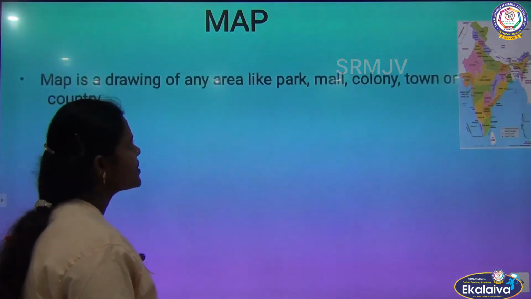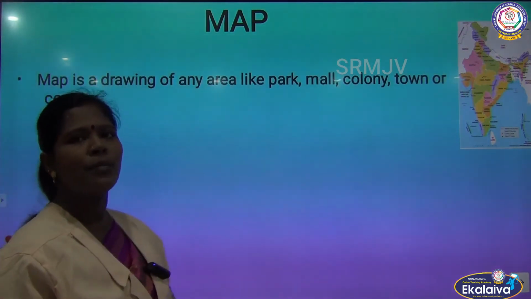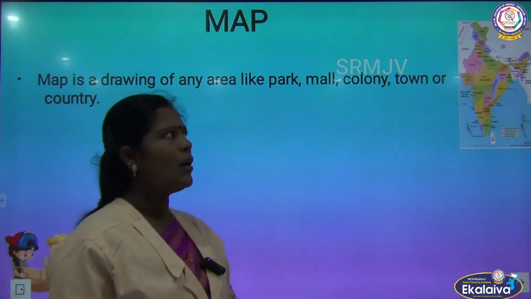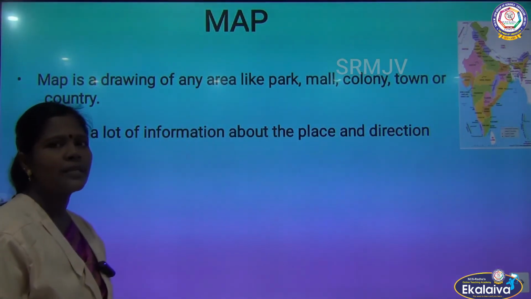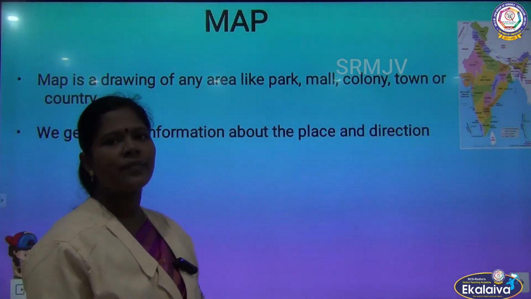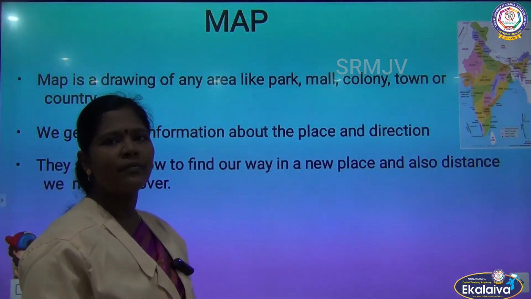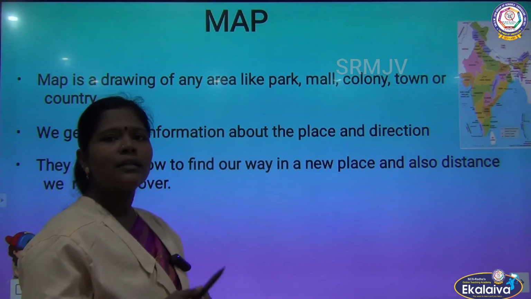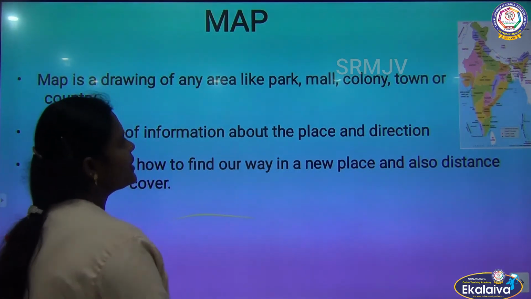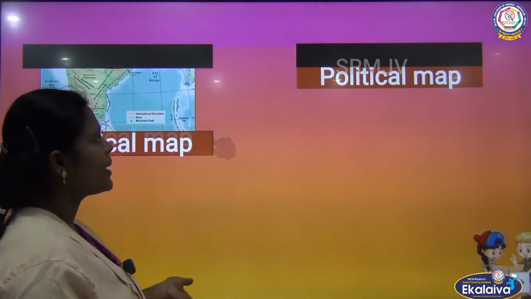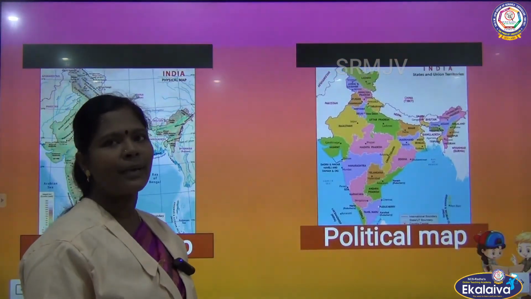Map. A map is a drawing of any area like a park, mall, colony or country on a flat surface. We get a lot of information about the place and the direction. Maps show us how to find our way in a new place and the distance we need to cover. There are three types of map: physical map, political map and thematic map.